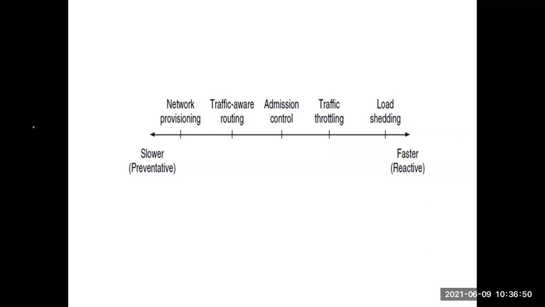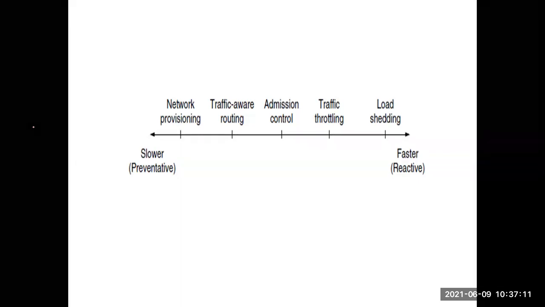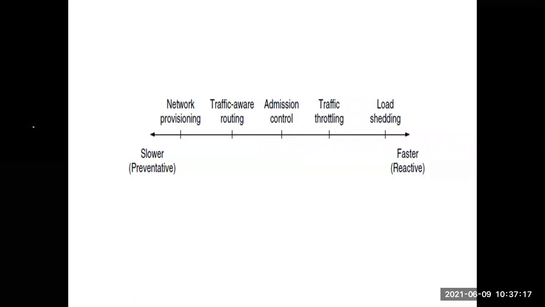Okay, if there is a less congestion, we will go for the network provisioning. If the congestion range is increasing, then we will shift to traffic aware routing. Still, if the congestion is more, we will go for admission control. If it is not suitable, then we will go for traffic throttling. If it is also not suitable to handle the congestion, we will go for load shedding. These are the 5 things. Network provisioning is slowly it will show the result. When we compare with remaining ones, network provisioning will give the slow result. Okay, somewhat faster than network provisioning is traffic aware routing.